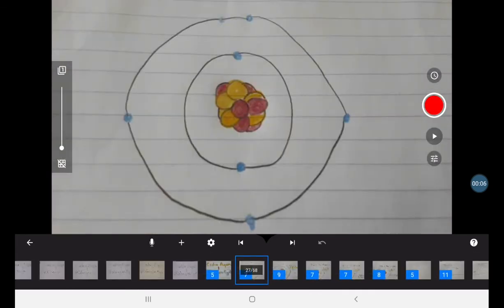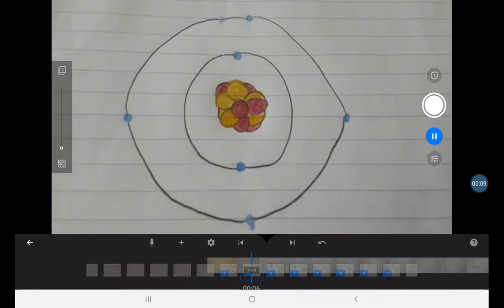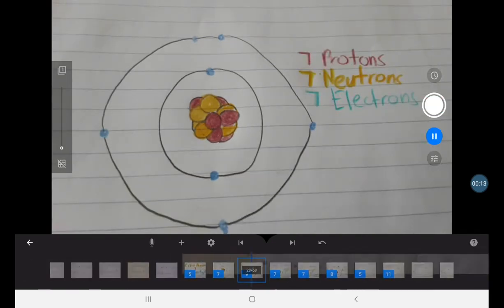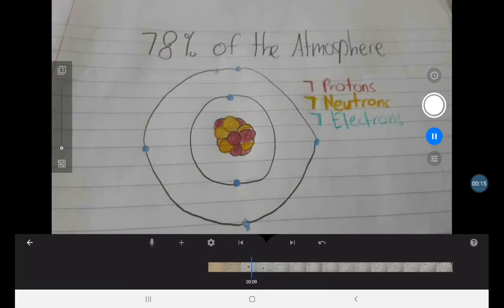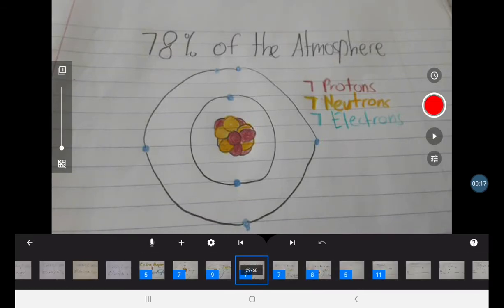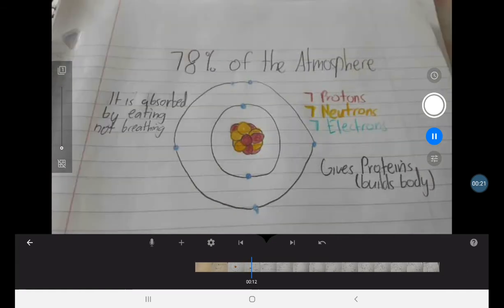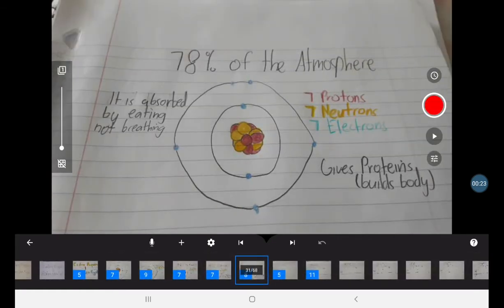So here you will see the nitrogen. It contains 7 protons, 7 neutrons, and 7 electrons. It is found in 78% of the atmosphere. It gives proteins which build the bodies, and it is absorbed by eating, not breathing. You cannot absorb it by inhaling. You can only absorb it by eating food like meat.